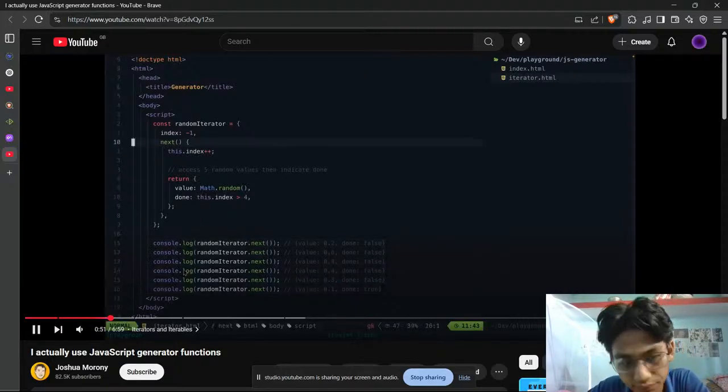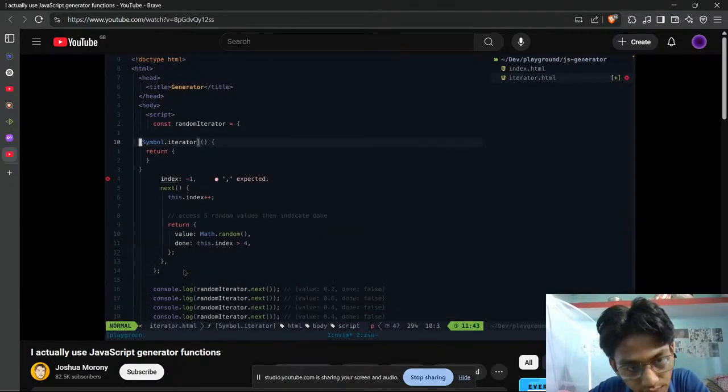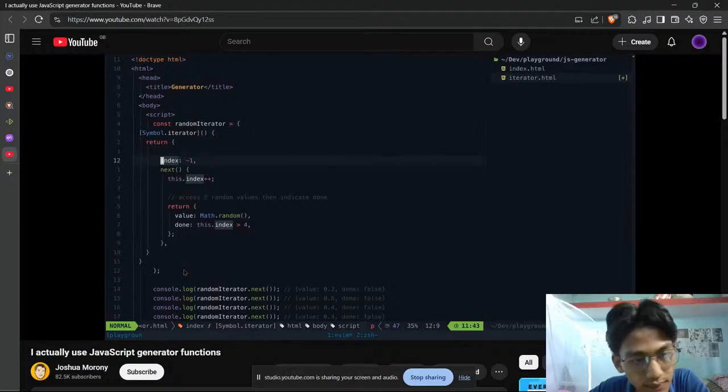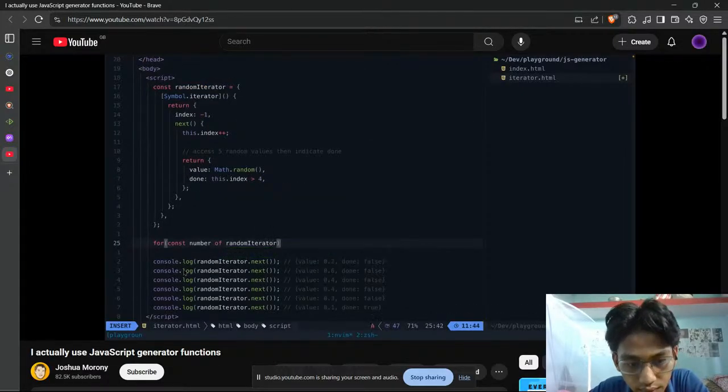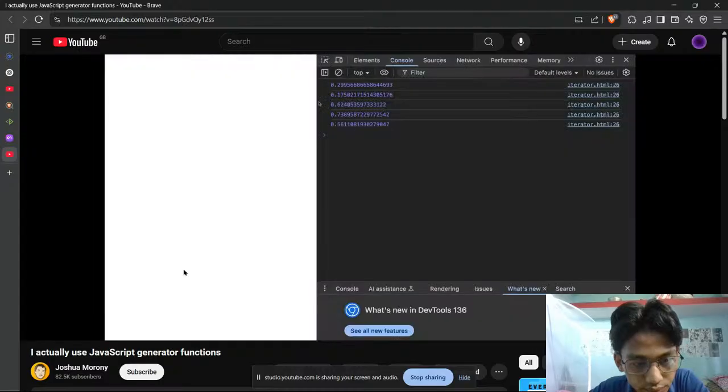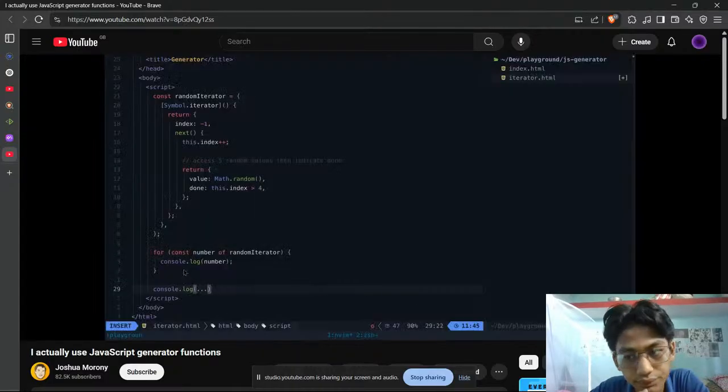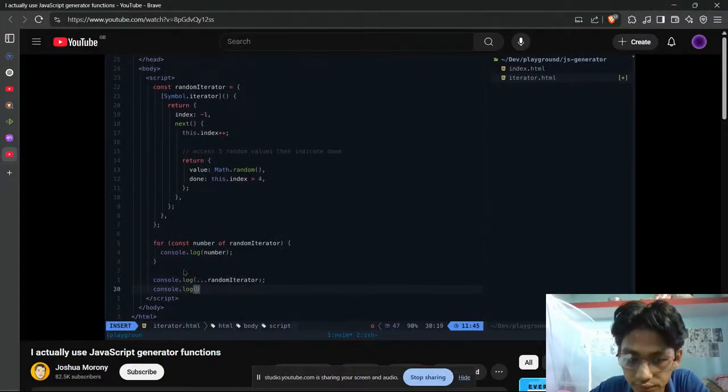Cooler, we can use the Symbol.iterator symbol to define this behavior, which will now allow us to use our own custom iterable with anything that accepts iterables, like a for of loop or the spread operator. The DX isn't great here though, and that's why we have generator functions like this.